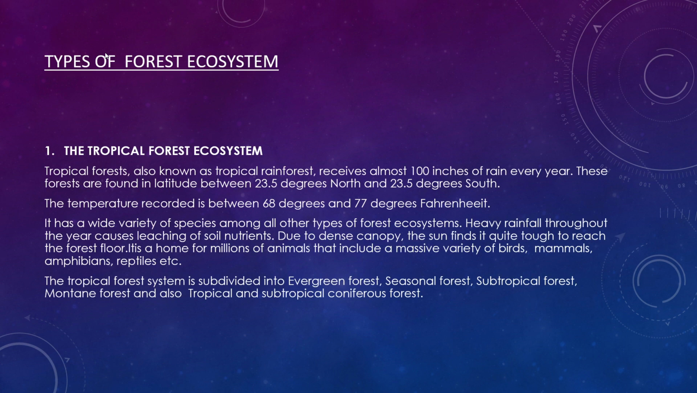Now we can study the different types of forest system. One is tropical forest ecosystem, that is also known as tropical rainforest, which receives around 100 inches of rain every year, and these forests are found in the latitude between 23.5 degrees north and 23.5 degrees south. The temperature recorded here is between 68 degrees and 77 degrees Fahrenheit. It has a wide variety of species.